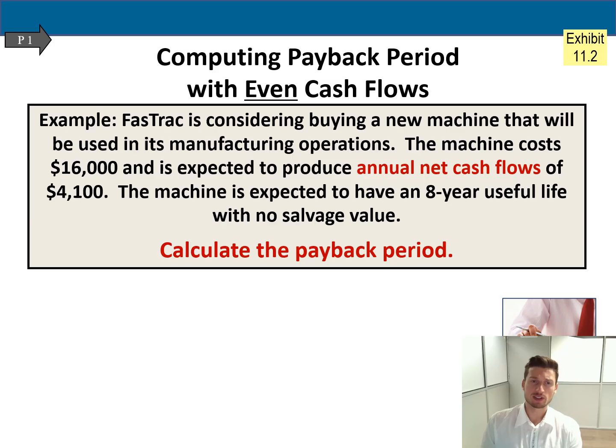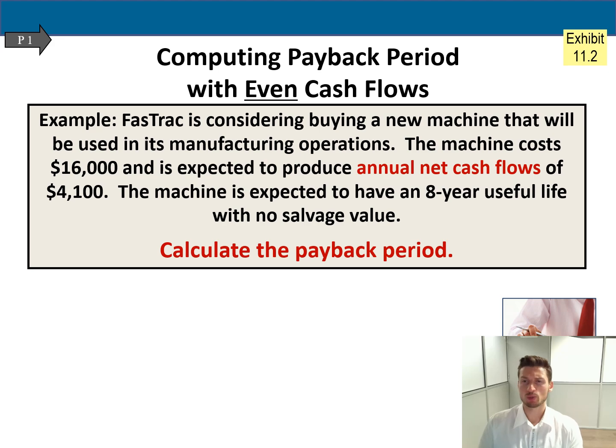First of all, here's the example. Fast Track is considering buying a new machine that will be used in its manufacturing operations. The machine costs $16,000 and is expected to produce annual net cash flows of $4,100. The machine is expected to have an 8-year useful life with no salvage value. Calculate the payback period.